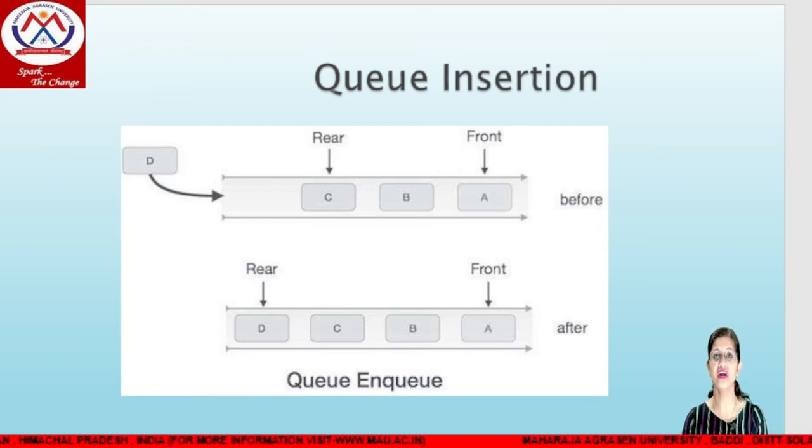So before, A, B, C are the three elements in the queue, and after, A, B, C, D are the four elements present in the queue. Front is at location 0 because there is no role for the front variable. The front variable is generally used for deletion, but here we are using only insertion. So after inserting D, rear is at location 3, and D is at location 3.